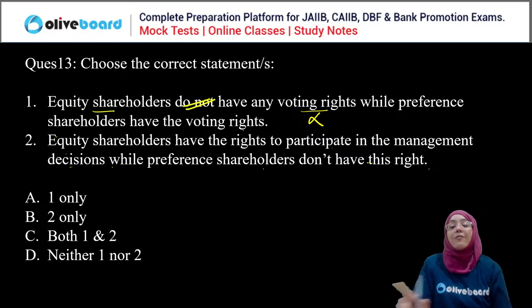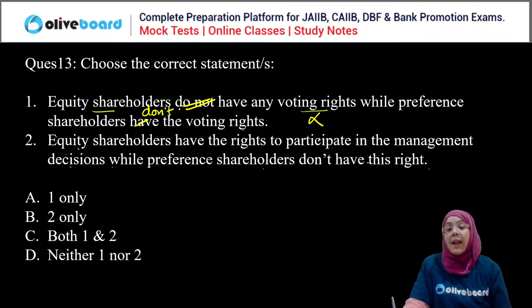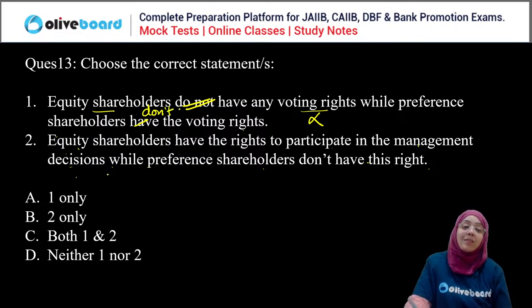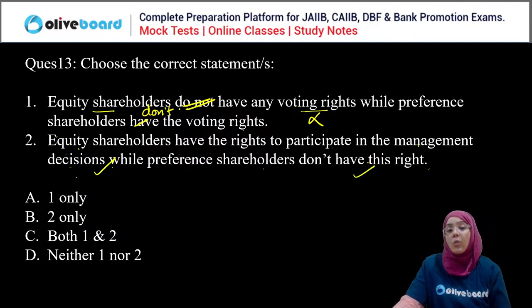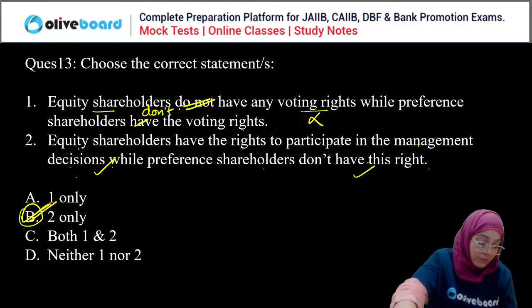Equity shareholder have the voting right while preference shareholder don't. Second, equity shareholder have the right to participate in the management decision, true, while preference shareholder don't have this right. So B is the correct answer.